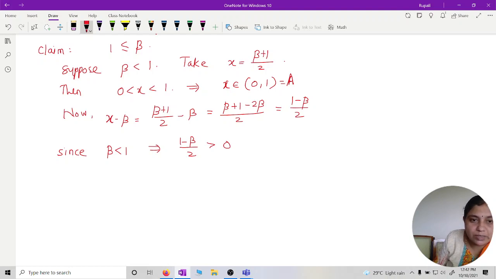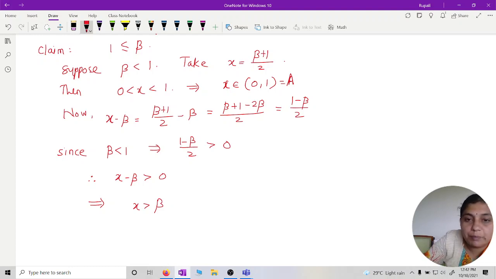Beta is strictly less than 1, so (1 minus beta) by 2 is strictly greater than 0. So x minus beta must be greater than 0. This implies x is strictly greater than beta, which is a contradiction to beta being an upper bound.